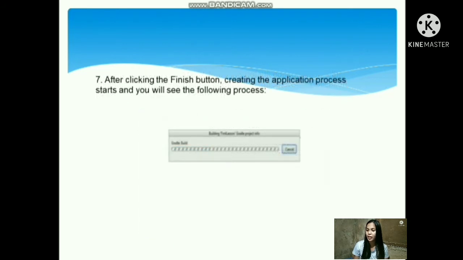Step 7. After clicking the Finish button, the application creation process starts and you will see the following process. In this part, Android Studio will create the project files and folders automatically. So medyo maghuwat kada ni nga gamay kay nag-process pa ni siya. And after that, mugawas na ang iyahang IDE.